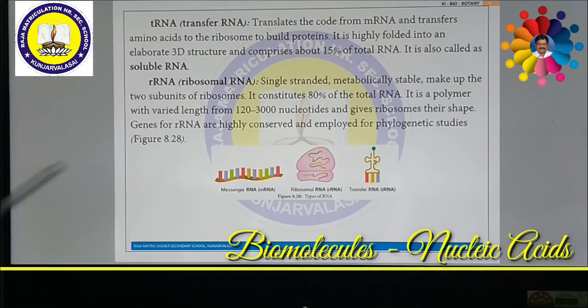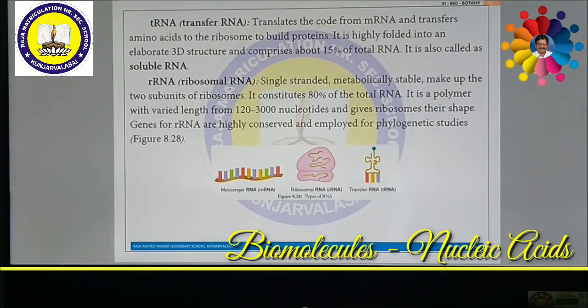Then the second category is tRNA, the structure of tRNA. Usually tRNA translates the code from mRNA into transfer of amino acids to the ribosomes to build proteins. It is highly folded into an elaborate 3-dimensional structure and comprises about 15% of total RNA.